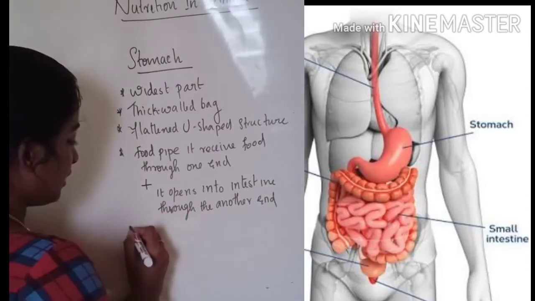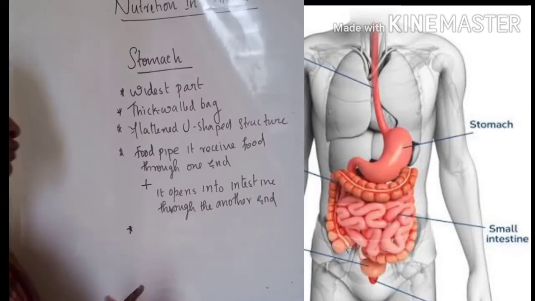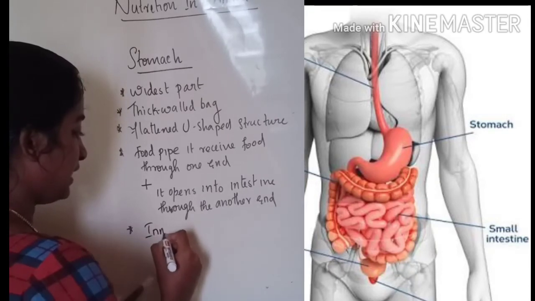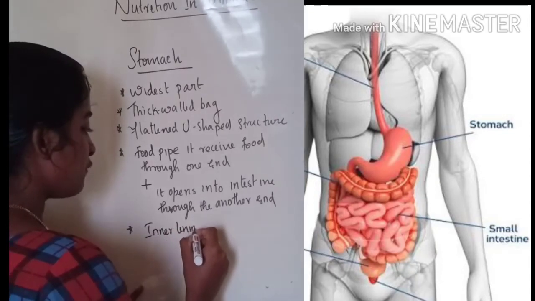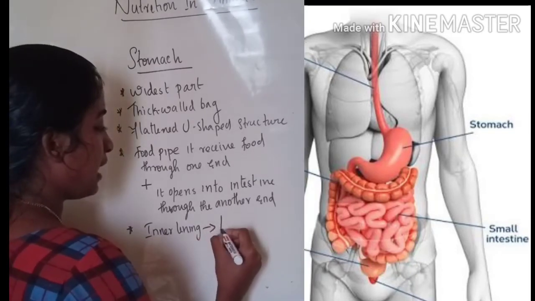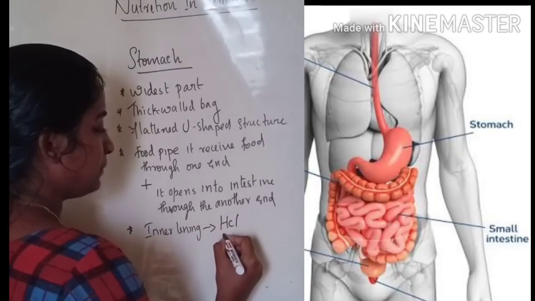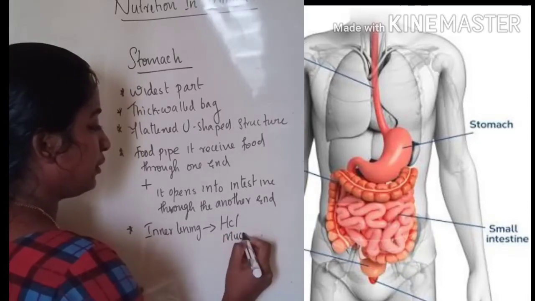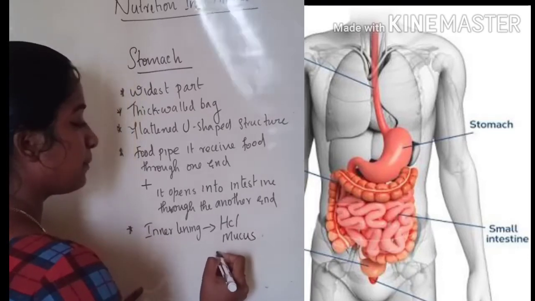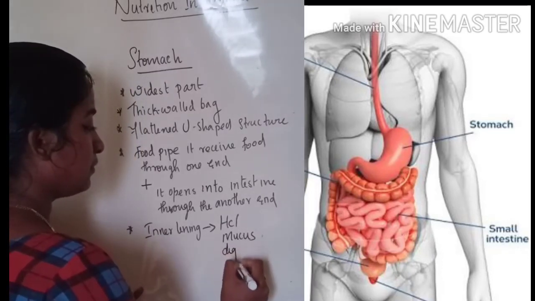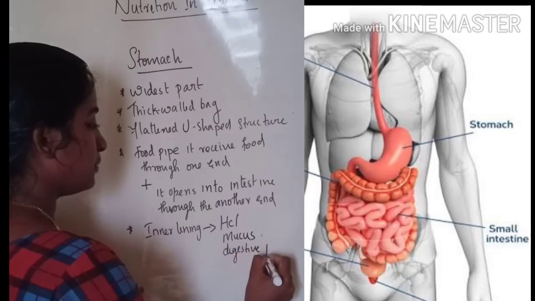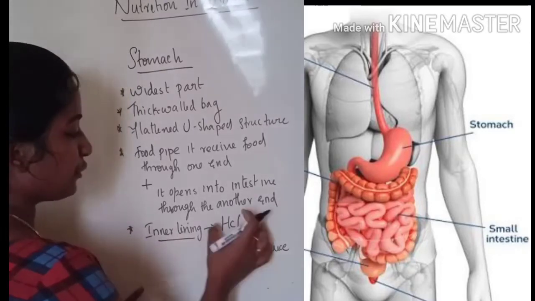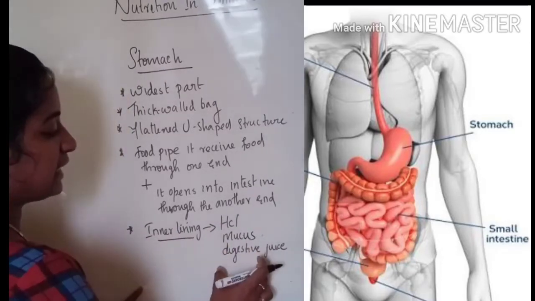And when we talk about the structure of the stomach, give important to this: the inner lining of the stomach produces hydrochloric acid, mucus, and digestive juice.